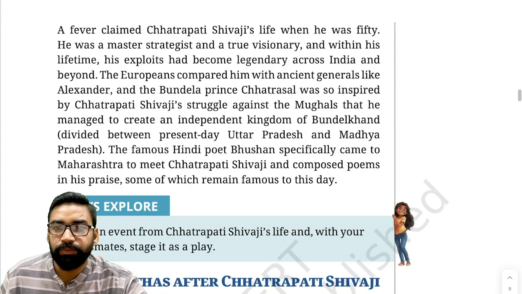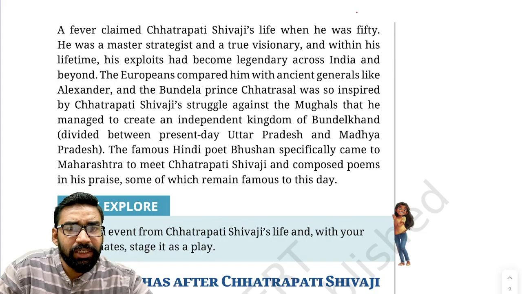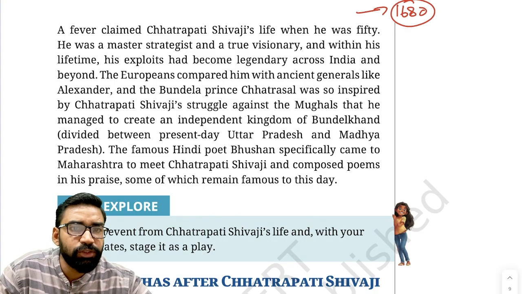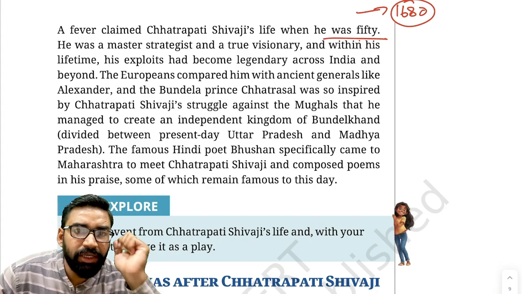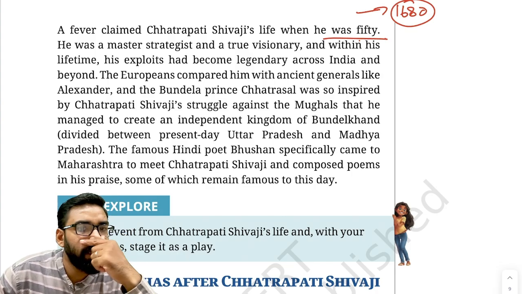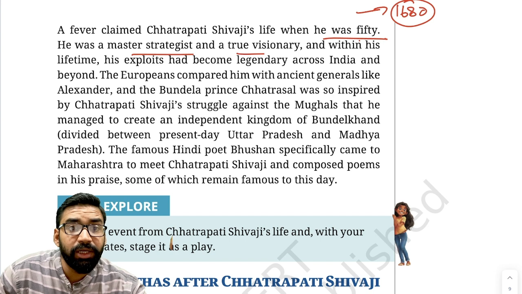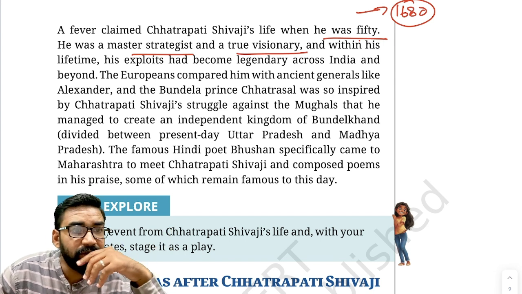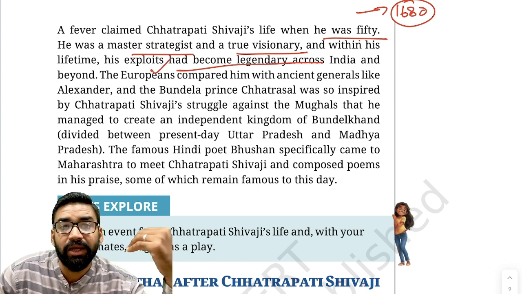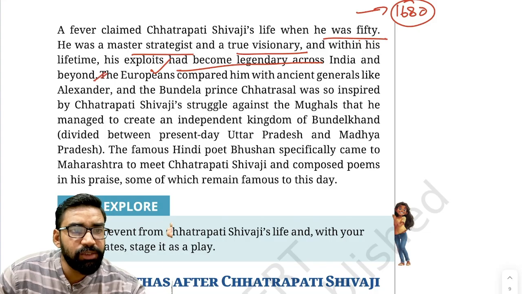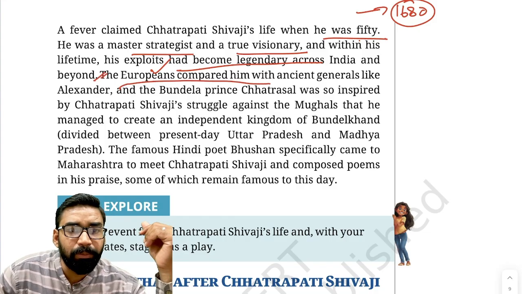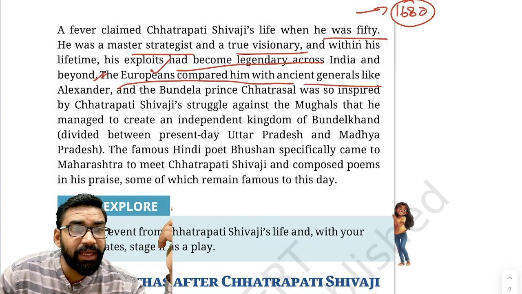Okay. Now, in 1680, when he was 50, clear? He died. Chhatrapati Shivaji died in 1680 at the age of 50. So in this scenario, we can say he was a master strategist, a true visionary also. Clear? Within his lifetime, his exploits had become legendary across India, as well as beyond. Even Europeans compared him with ancient generals like Alexander.